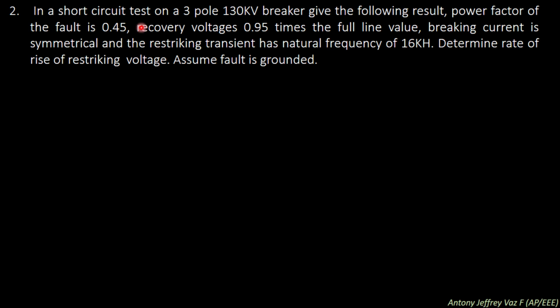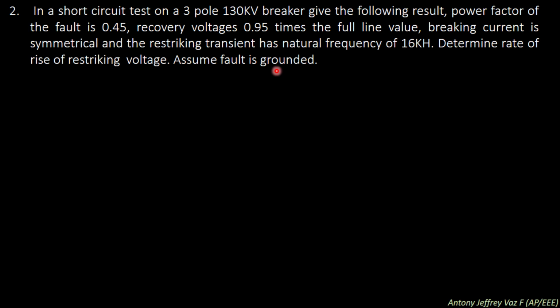In a short circuit test on a 3-pole 130 kilovolt breaker, the following results were given. Power factor of the fault is 0.45. Recovery voltage is 0.95 times the full line value. Breaking current is symmetrical and the restriking transient has a natural frequency of 16 kHz. Determine the rate of rise of restriking voltage.